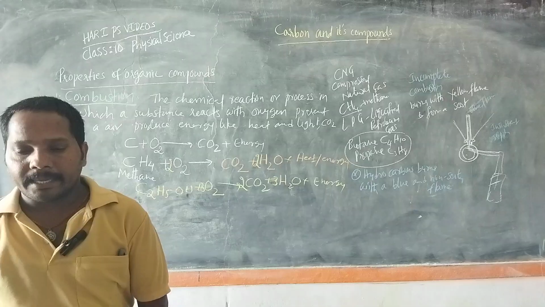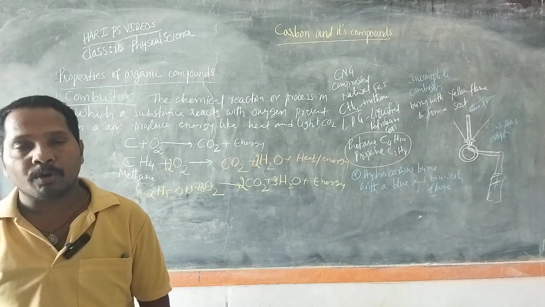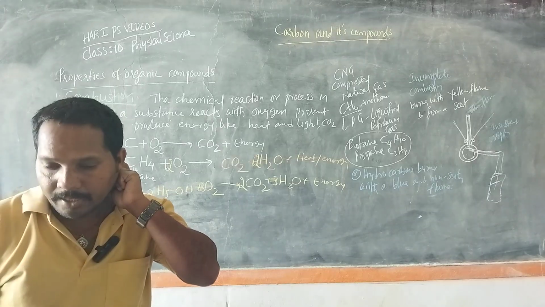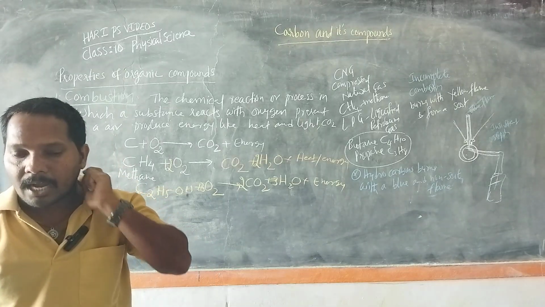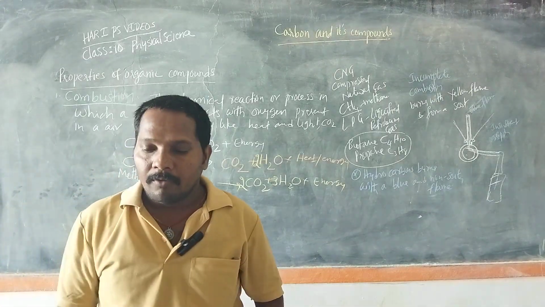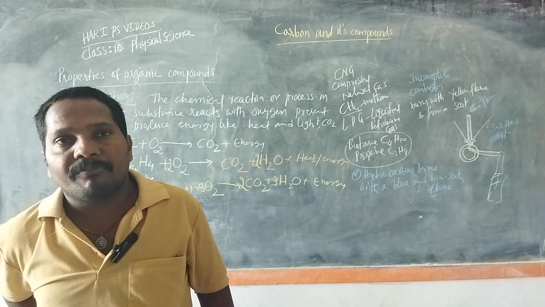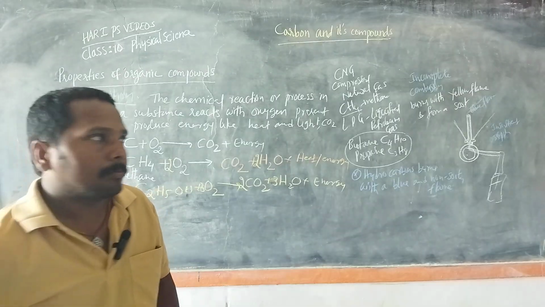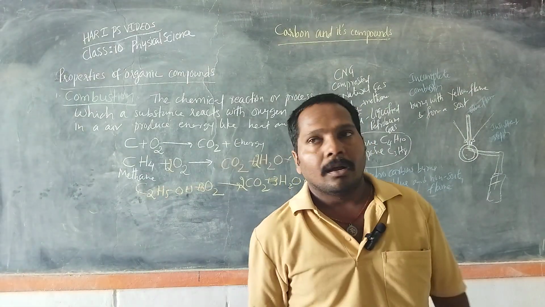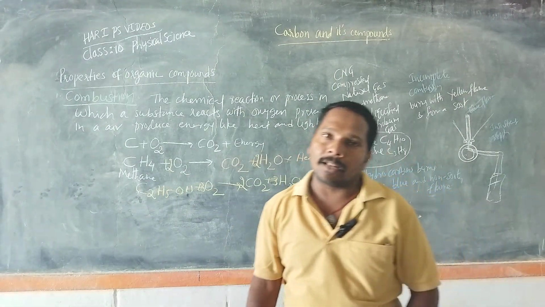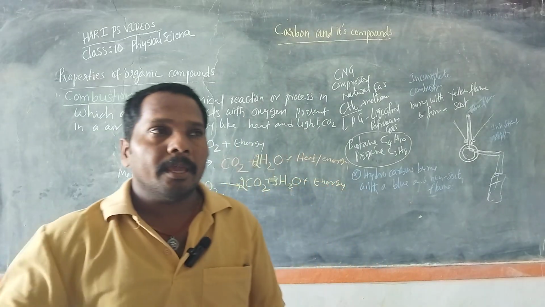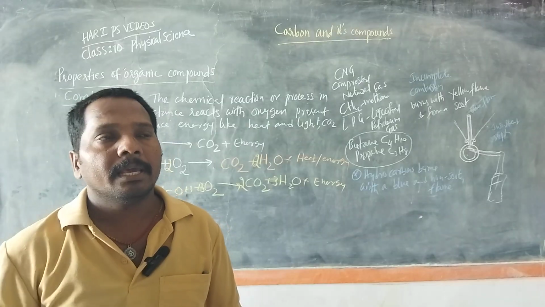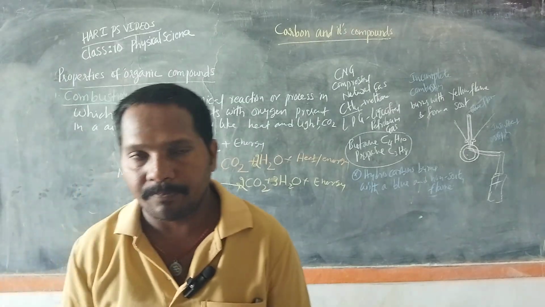Similarly, the gas stove or kerosene stove used in our homes has tiny holes or inlets for air, so that sufficient oxygen is available for the complete combustion of fuel to produce a smokeless blue flame. Sometimes from the gas burner, a yellow flame is observed and soot is formed due to insufficient supply of oxygen.